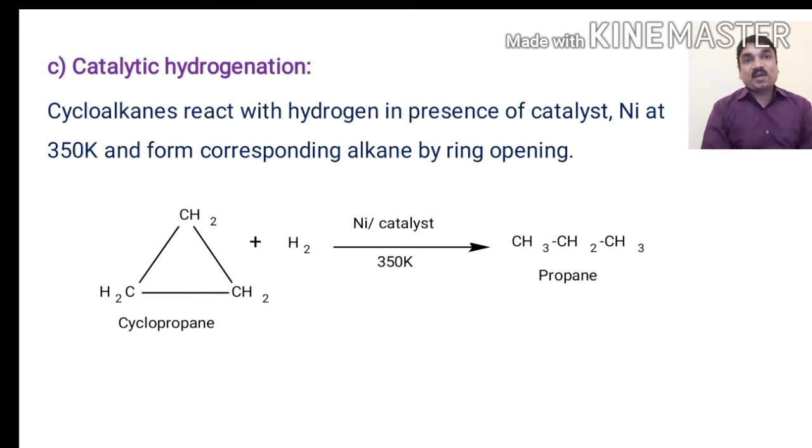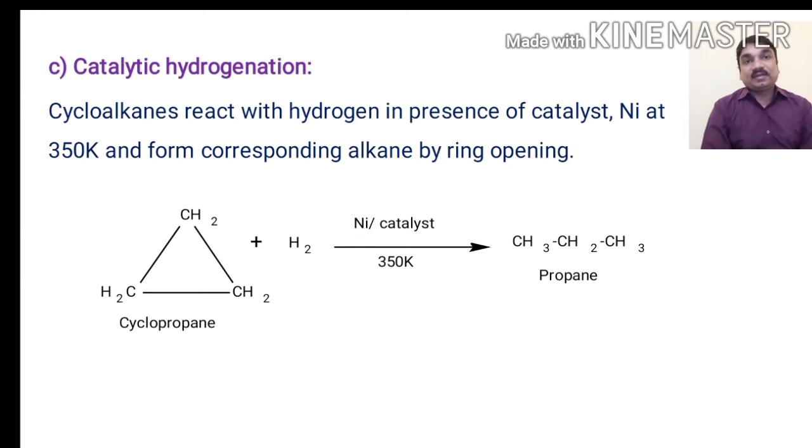Next is catalytic hydrogenation. Addition of hydrogen is called hydrogenation. Cycloalkane reacts with hydrogen in presence of nickel catalyst at 350 Kelvin and forms the corresponding alkane by ring opening reaction.